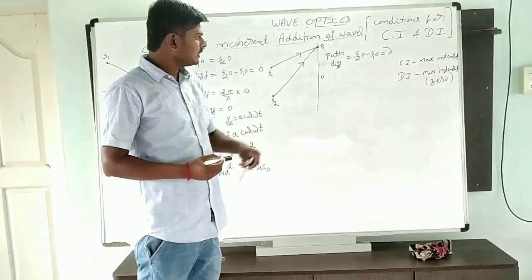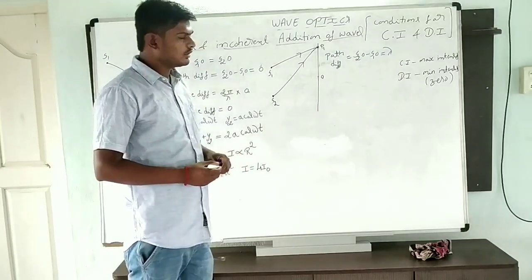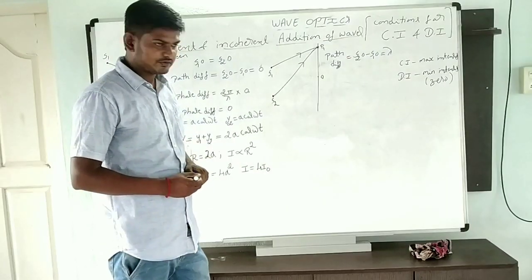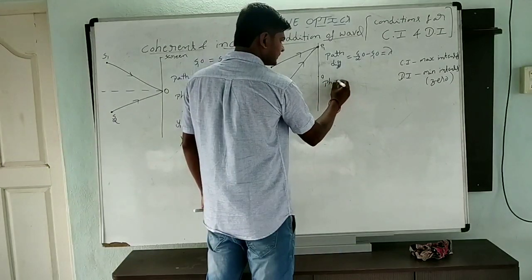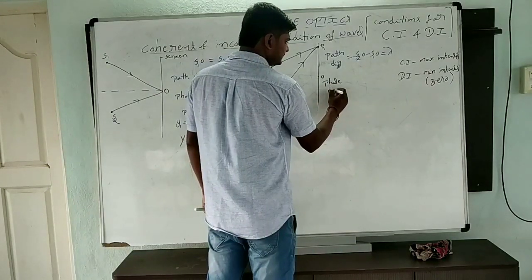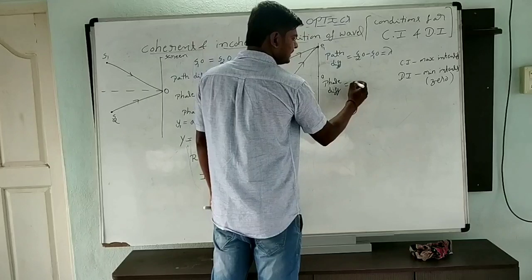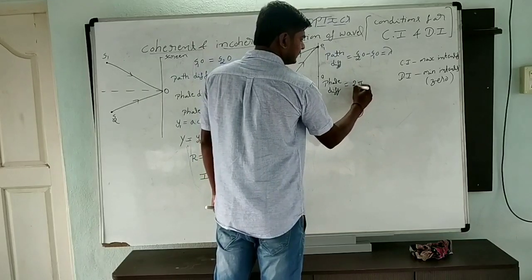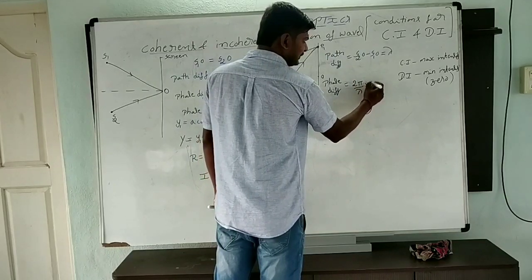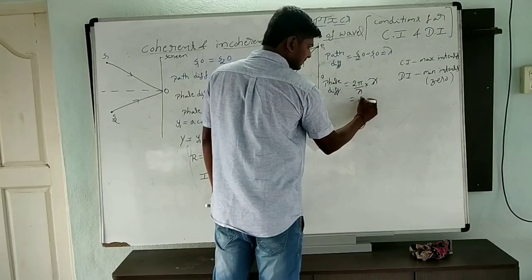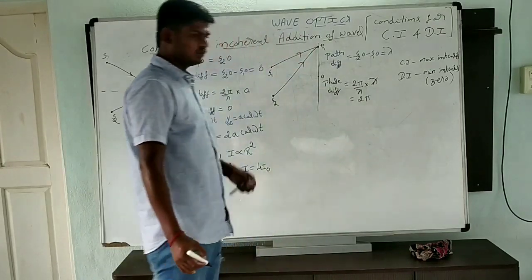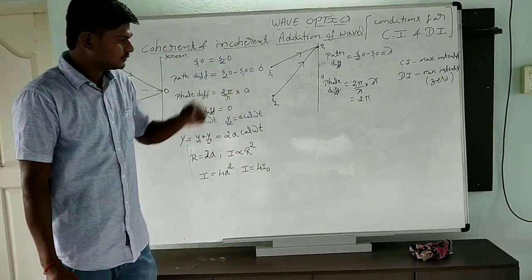When the path difference is lambda, what happens to the phase difference? Phase difference will be 2 pi by lambda into path difference, which is lambda. Lambda will get cancelled. Phase difference will be 2 pi.